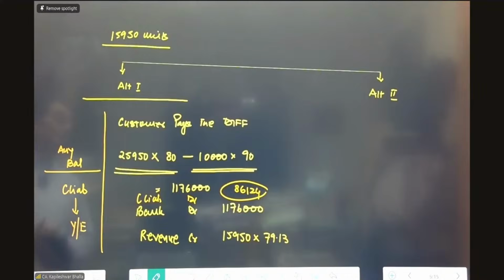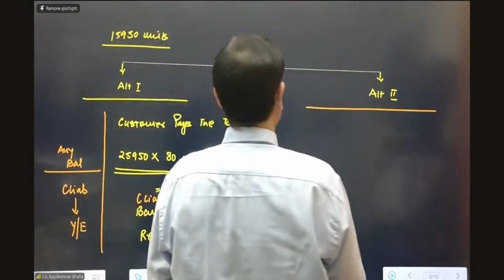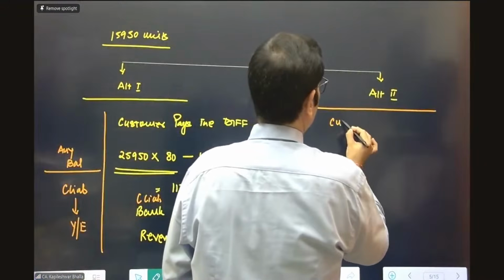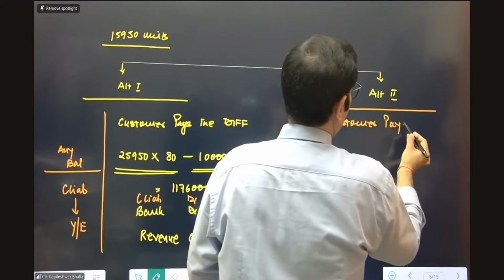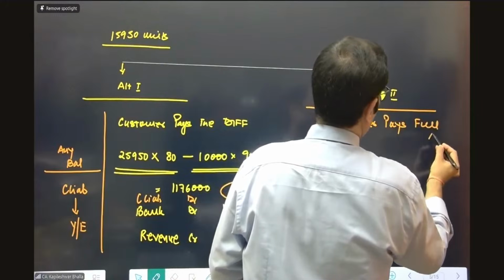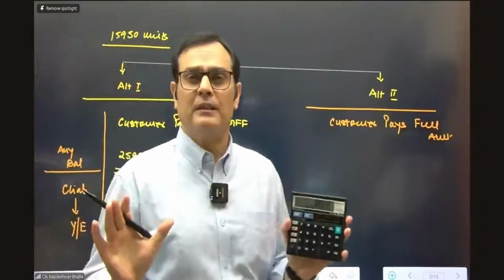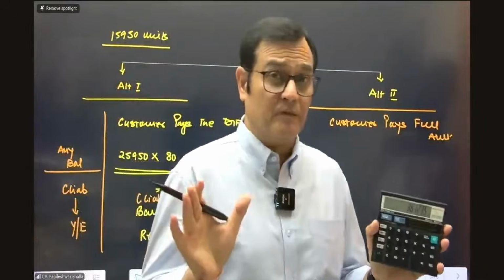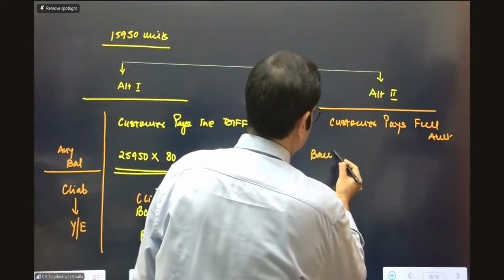Okay. So now let's go to the second alternative. The second alternative in this case is the customer pays the full amount. The customer pays the full amount itself. He says, no worry, I'll pay you at the rate of 80. You can keep giving me the difference. So he says, I'll pay you the entire 80.